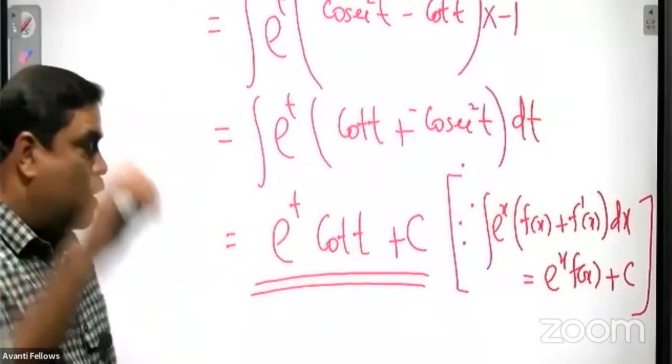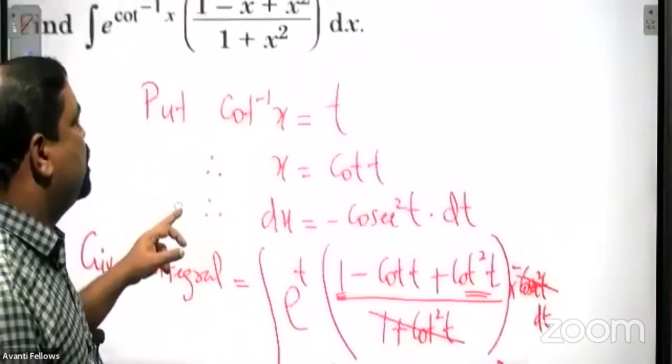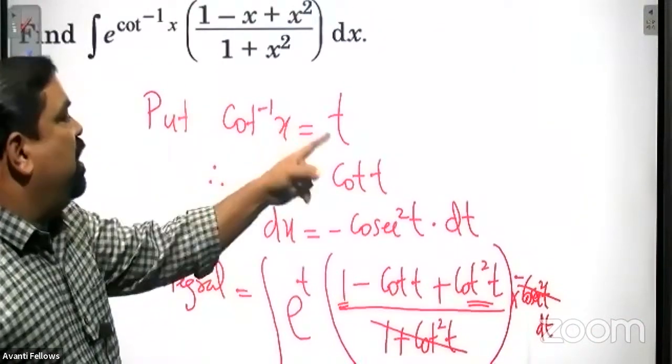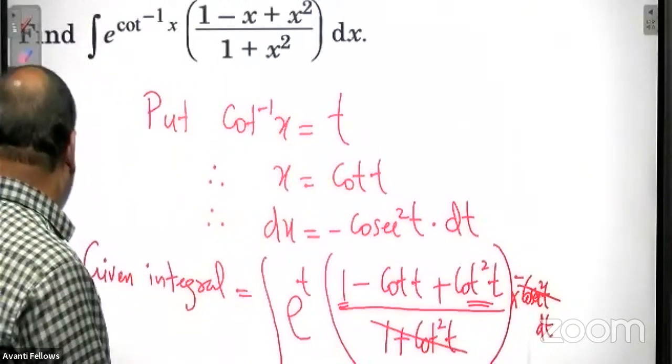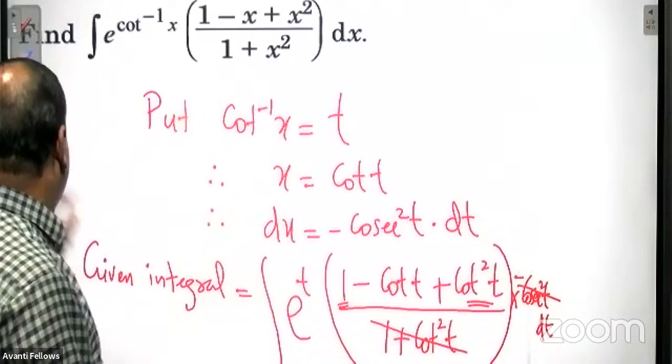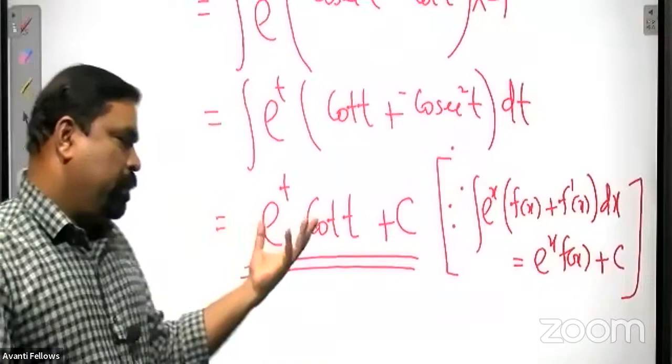Now again, we have to go back. What is our substitution? t is cot inverse x and x is cot t. So reverse it back in terms of x only.